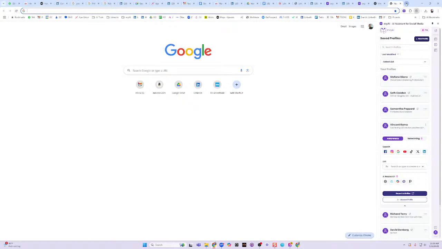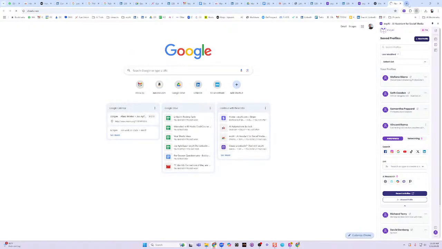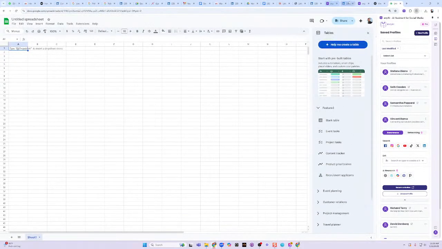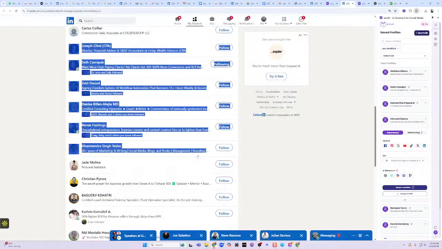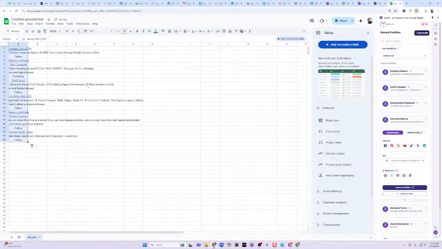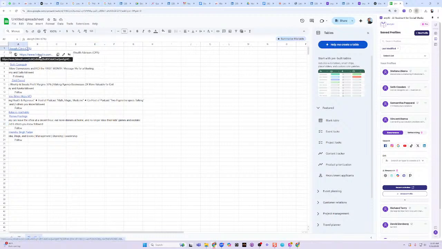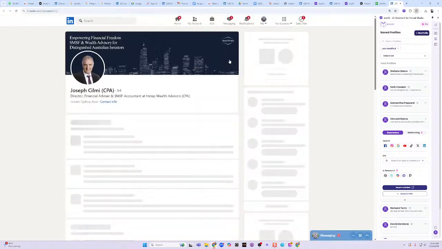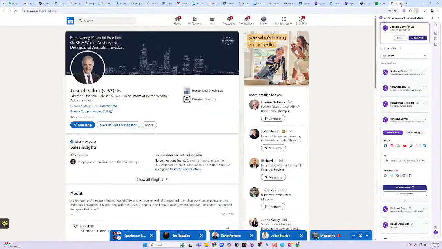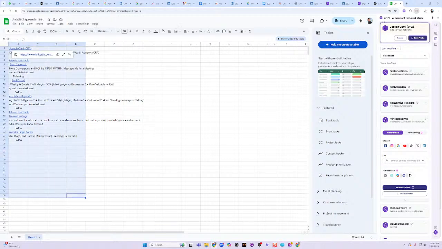If you go to sheets.new and you open up a new spreadsheet, you can easily save all these followers to the spreadsheet by just selecting it, copying them. You see, I'm going to copy these followers, and I can paste them into the spreadsheet. But that's not organized. That's garbage. That's not a proper way to be able to store things. Sure, I can see this person's LinkedIn URL. I can click on it, but super annoying that I have to do that. So how do I make it into a proper spreadsheet?